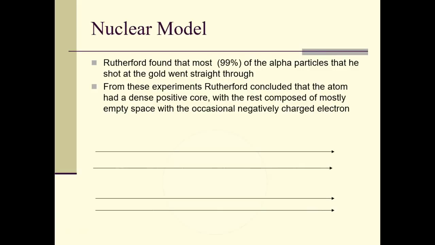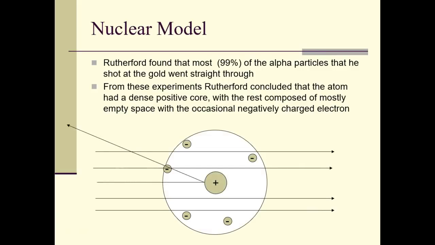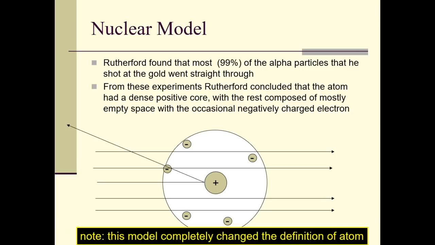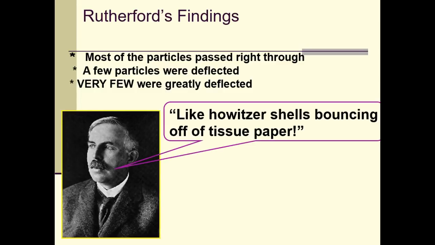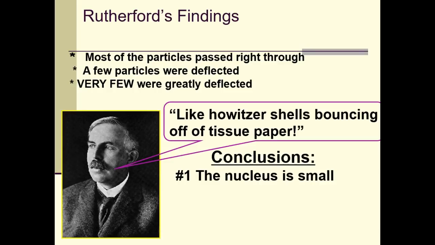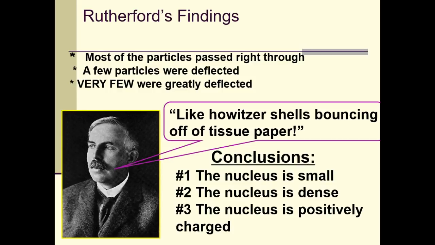The deflected ones hit the nucleus, because it's a positive core. So here's what he came up with. Here's his model right here. Draw that model. He said all the positive charges are in the same spot, and it's a lot of empty space, but all the negative charges are around it. Most of the particles went through and very few were deflected, so that means there was a very, very tiny nucleus. The nucleus is small, the nucleus is dense, and it's positively charged. So make sure you write this. These are his conclusions.